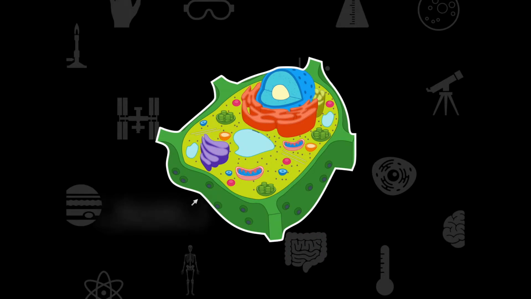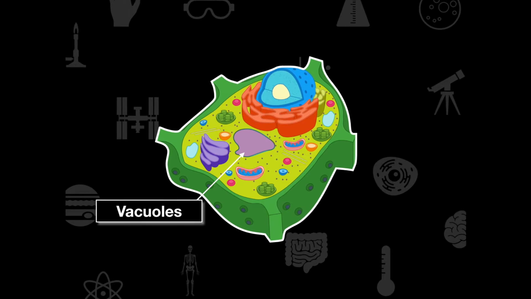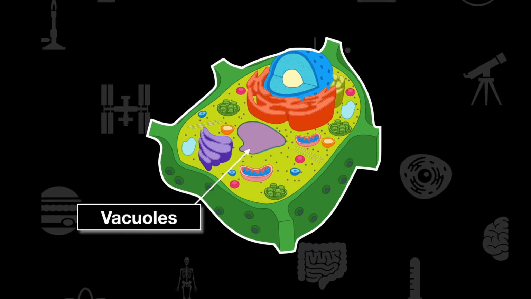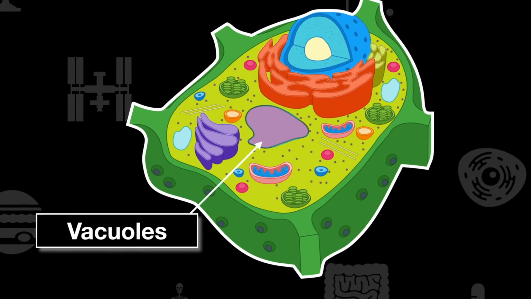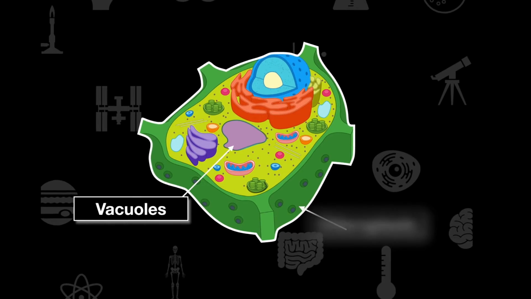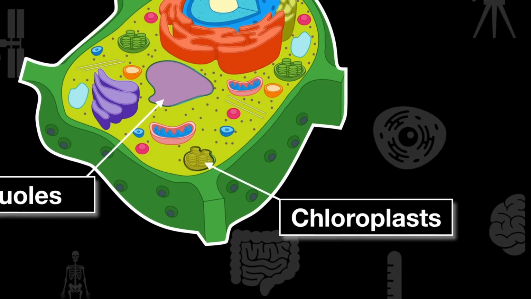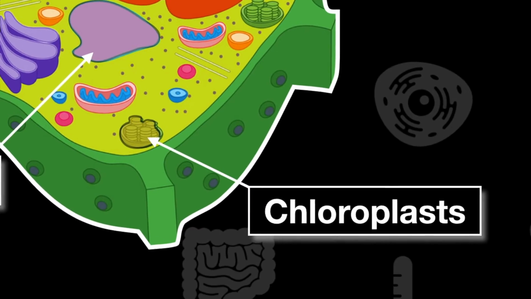Now, if we look at a plant cell, well, a plant cell is going to have a couple of different things. The most obvious thing to really see under a microscope is going to be the vacuoles. And these vacuoles are really crucial because plants are going to need a lot of water to go through photosynthesis. The second most obvious thing are going to be these green little stacks here, and these chloroplasts. And they're really crucial for photosynthesis in plant cells.